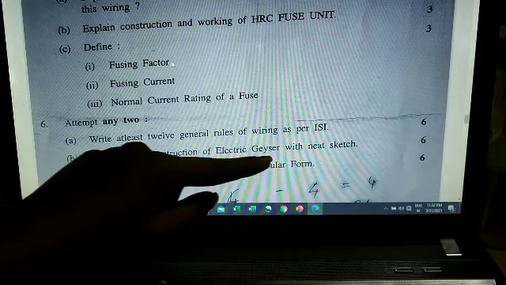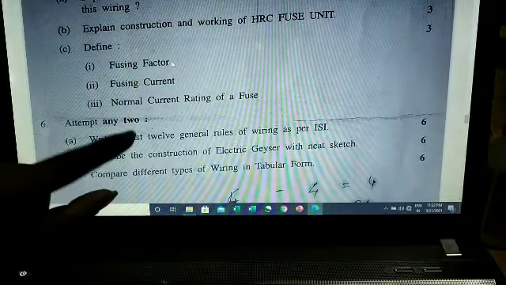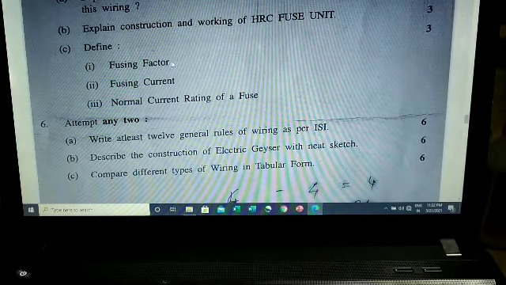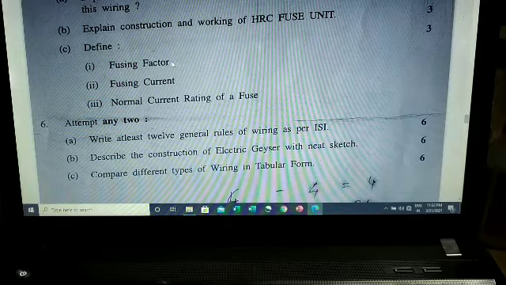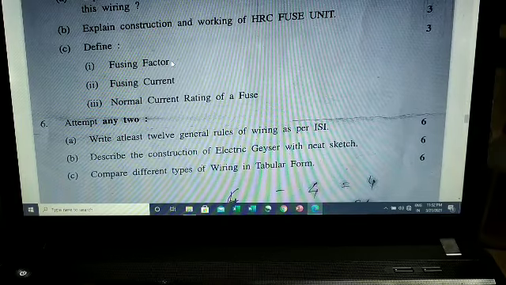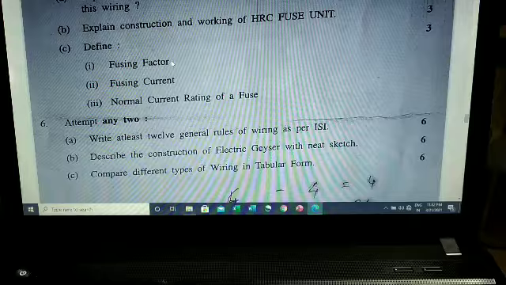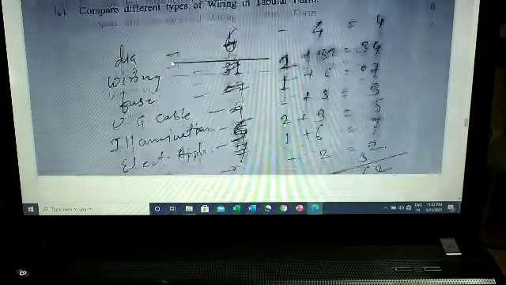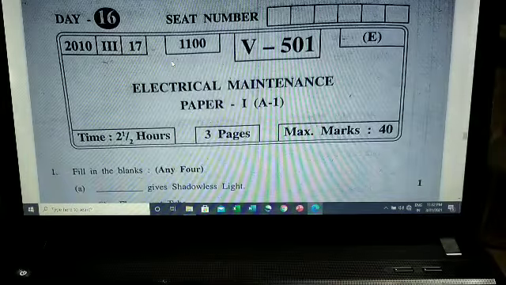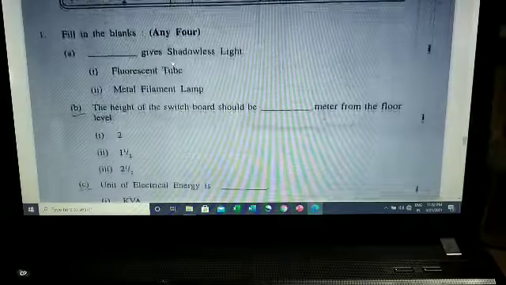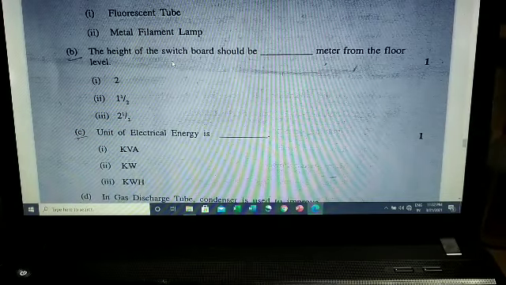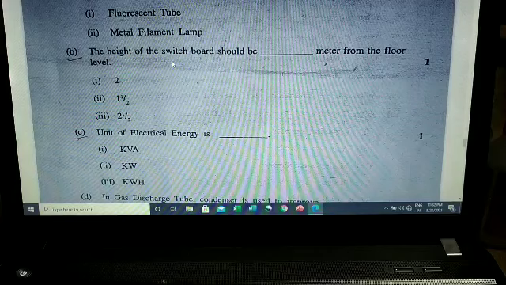Describe construction of electric geyser with neat sketch. For this question you have to draw the particular diagram of the electric geyser and then explain the working and construction. So this is about the 2009 paper. Now this is 2010. So these are the MCQs.